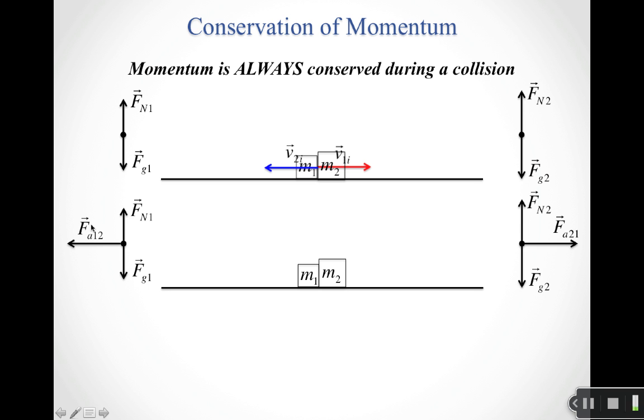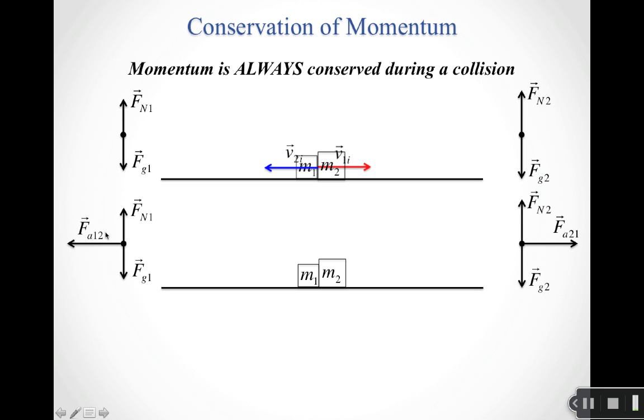But once they're in contact during the collision, there's this new pair of forces, and you notice that they're both applied forces. This is the applied force on 1 by 2. This is the applied force on 2 by 1. And so Newton's third law says that when you add these two things together, they've got to cancel each other out, because this is a Newton's third law pair. Same type of force, equal in magnitude, opposite in direction. We've switched who's causing the force and who's feeling the force.